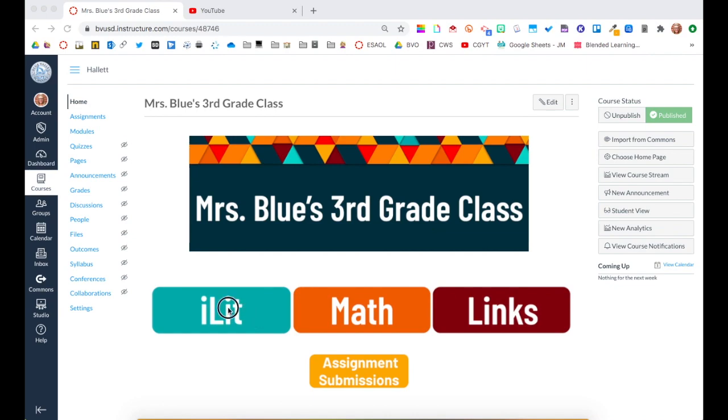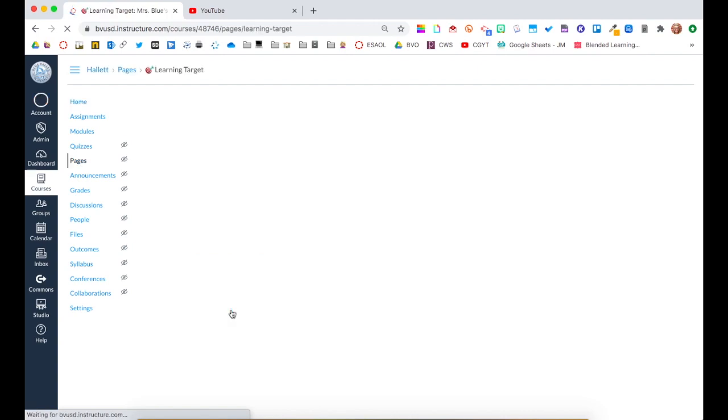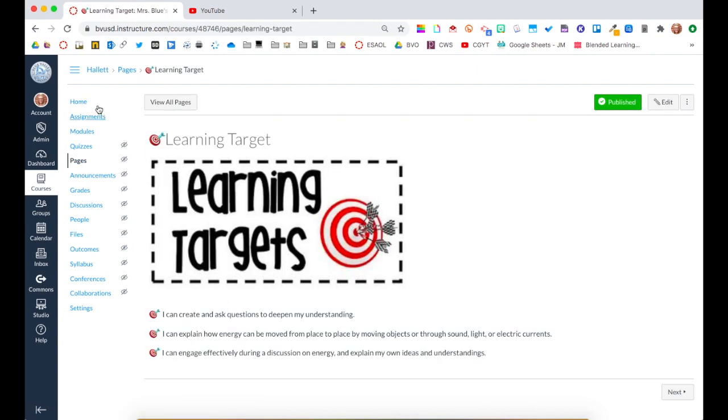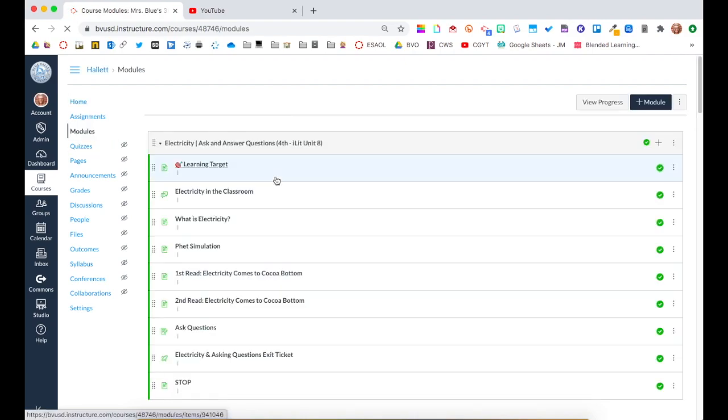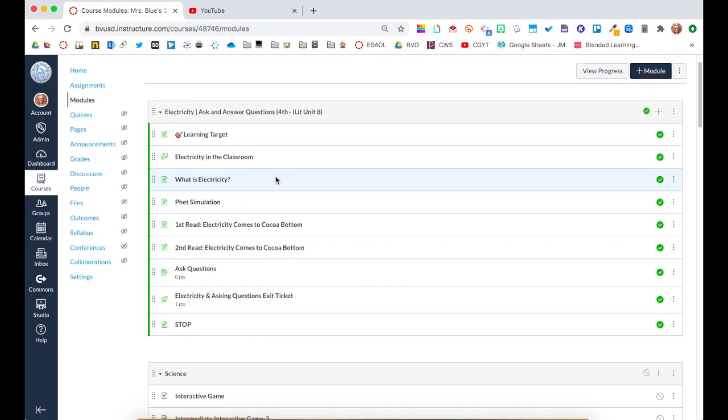I've set up my home page to have my students click the ILET button to take them directly to the first page in the module. Because this is a week-long module, my students may not want to click through the pages of the modules each day to get to where they left off the previous day. Therefore, I have modules accessible in the course navigation on the left. This allows students to select where they left off.